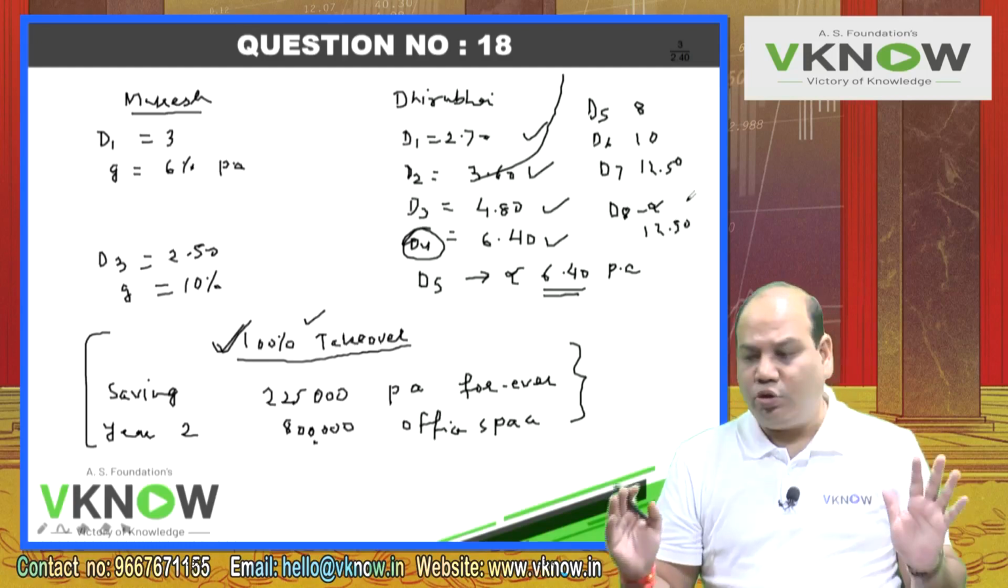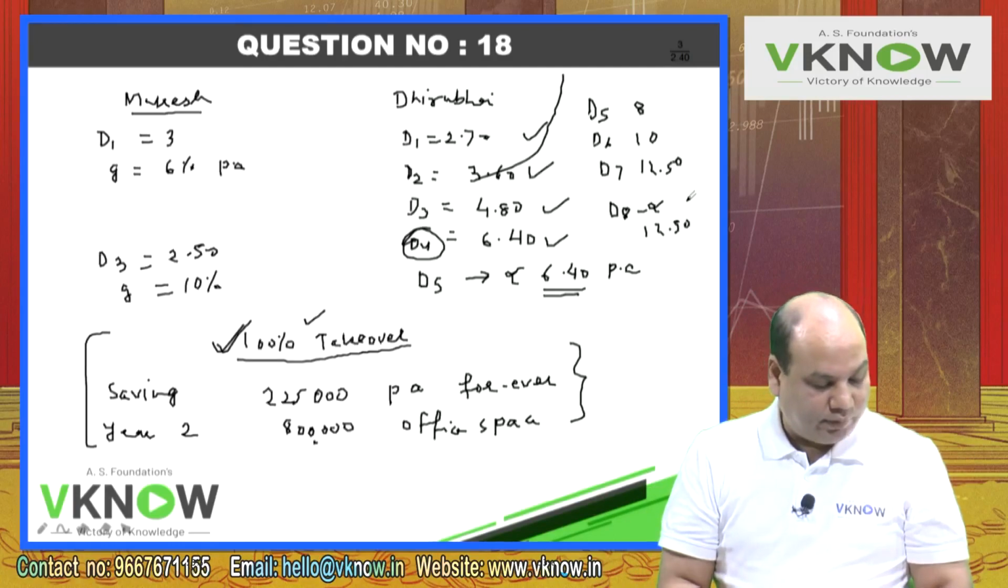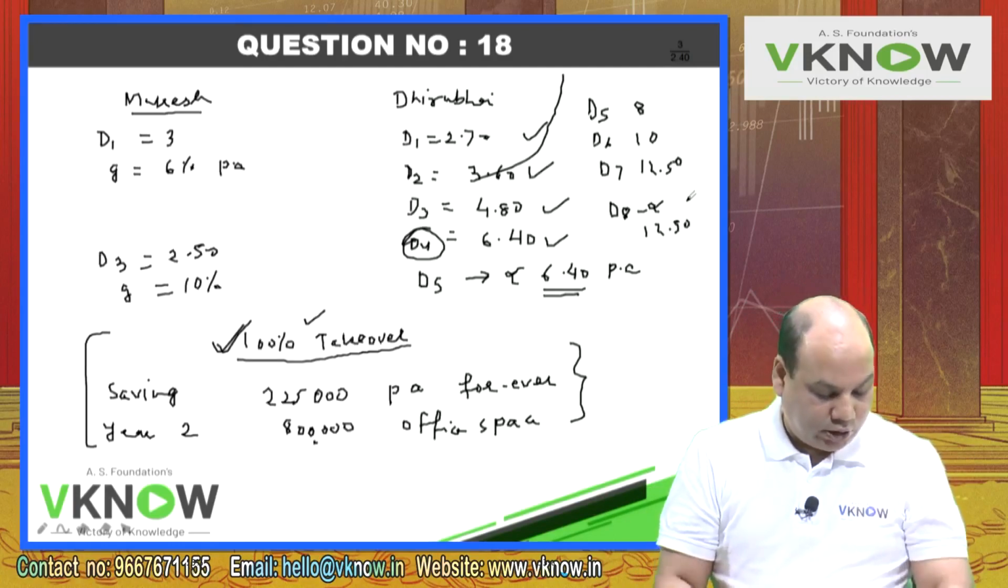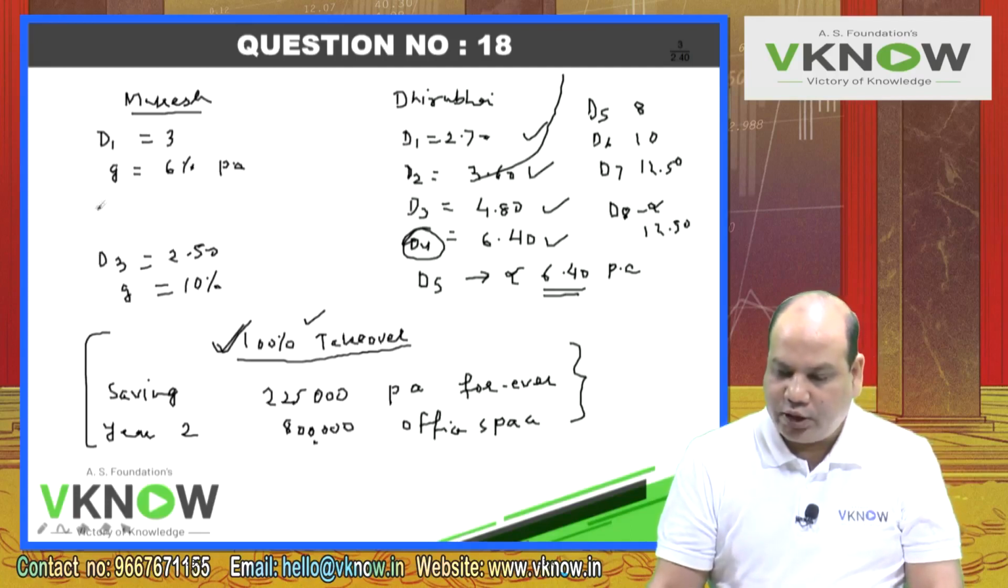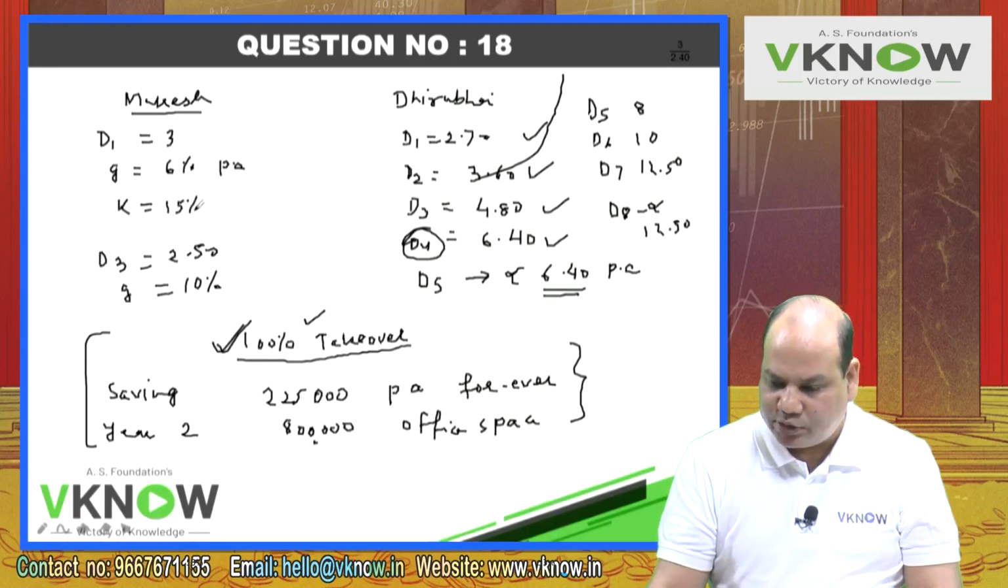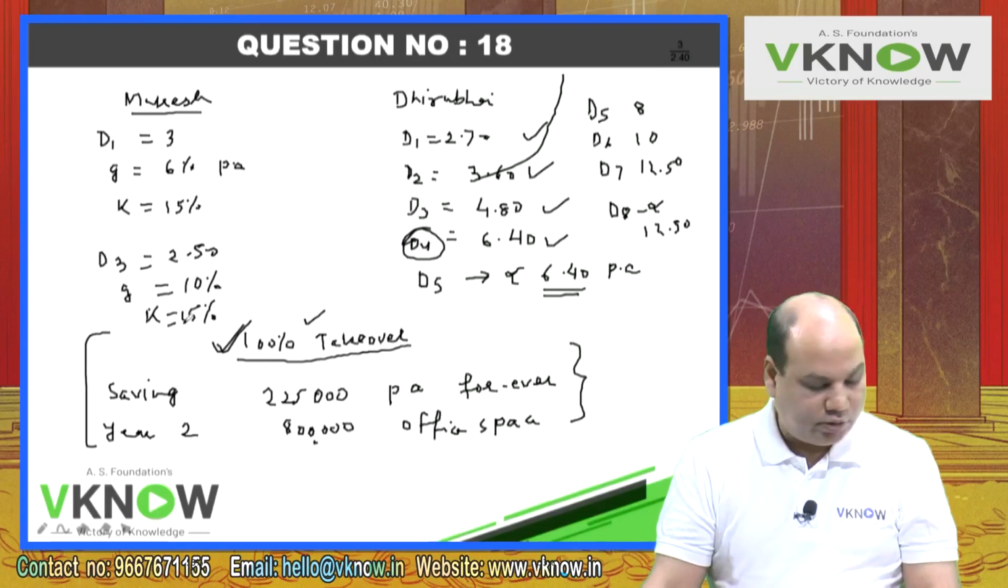So this question is all about dividend. Next paragraph. An appropriate discount rate for the risk inherent in all cash flows is 15%. So that is your discount rate. Cost of capital is 15%. For all the discounting purpose, you take 15%. Now there are two questions.